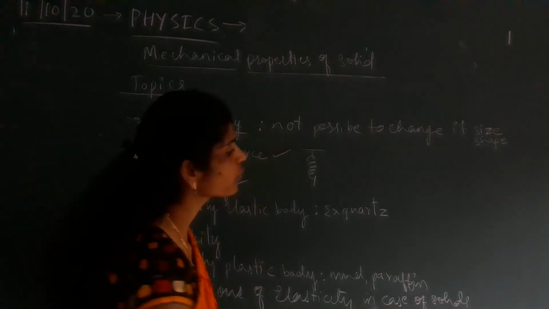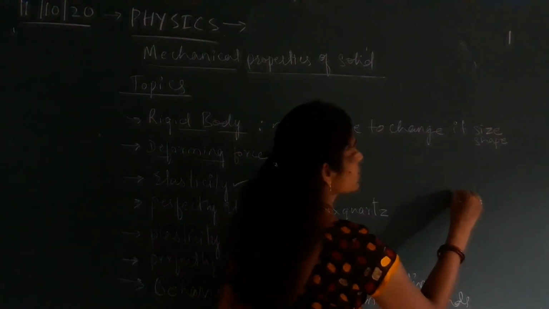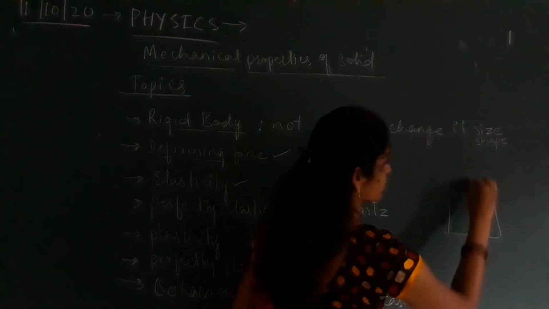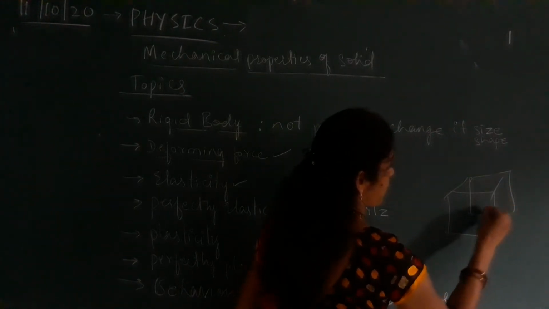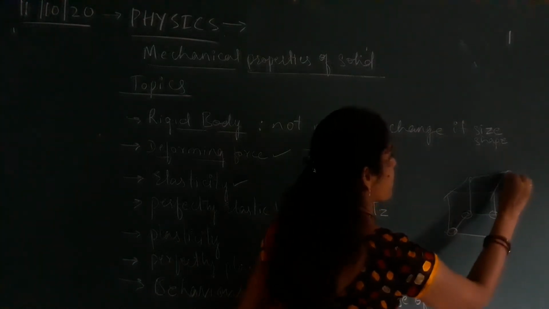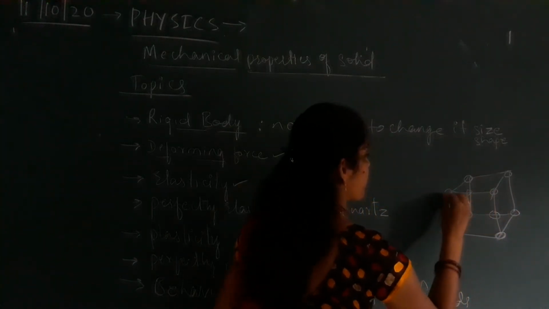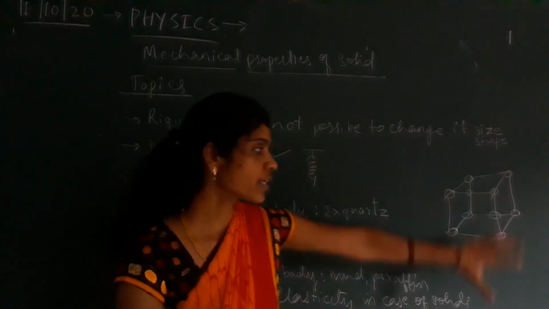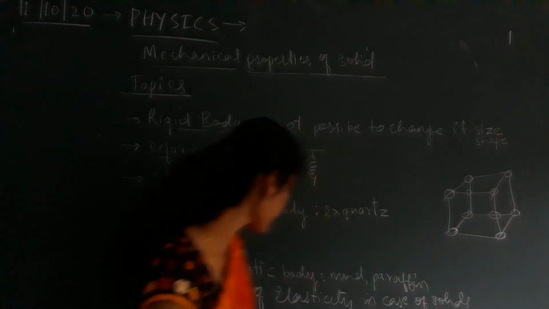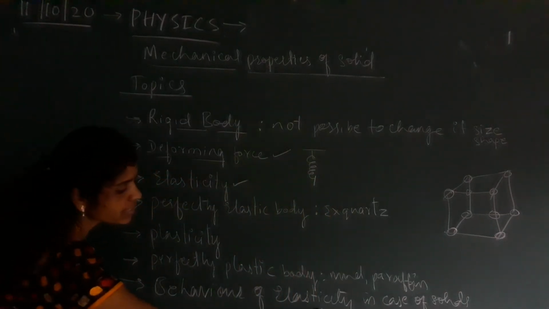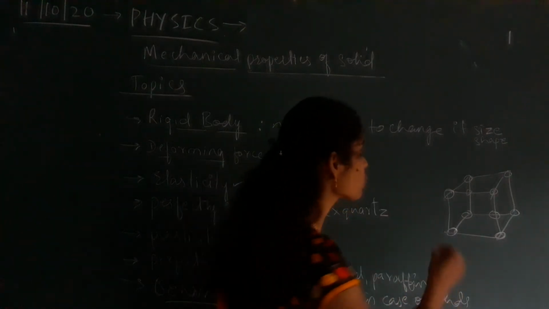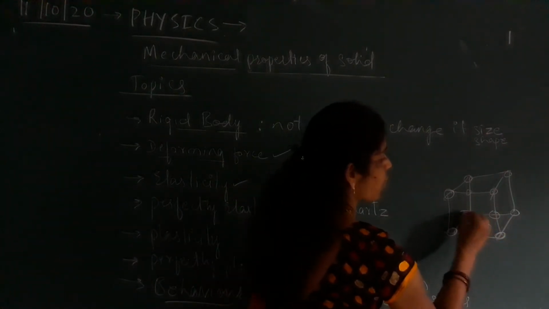Let us consider a solid object. Here is one solid object, and we shall see how the elastic behavior exists in the case of solids. This is one example of a solid object.